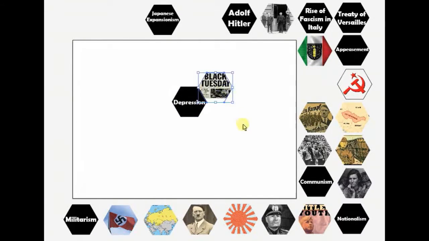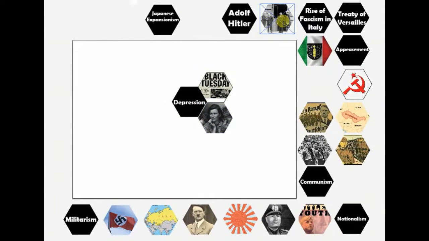What I want to do is connect the dots. So what is related to the depression? Black Tuesday. Black Tuesday, the stock market crash, was a contributing factor to the Great Depression. We also have this iconic picture of the Great Depression.